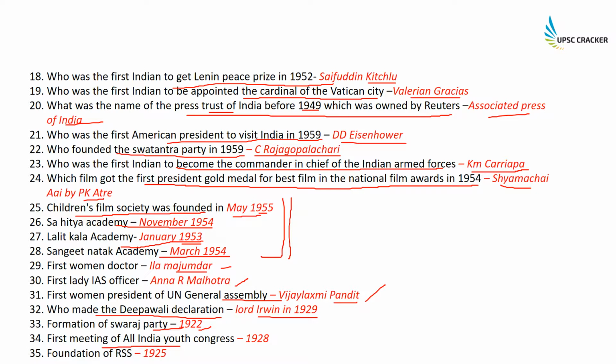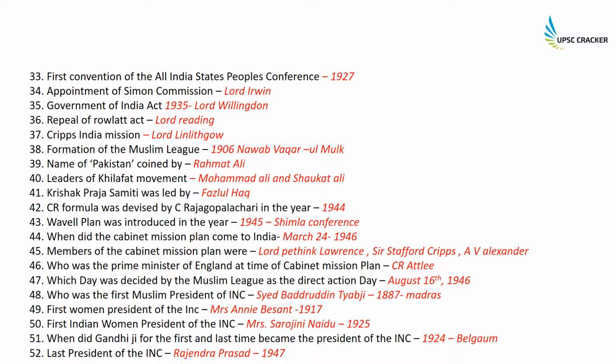First meeting of All India Youth Congress, 1928. Foundation of RSS, Rashtriya Swayamsevak Sangh, that was 1925. First convention of the All India States People's Conference, that was held in 1927. Appointment of Simon Commission, that was done during the time of Lord Irwin.